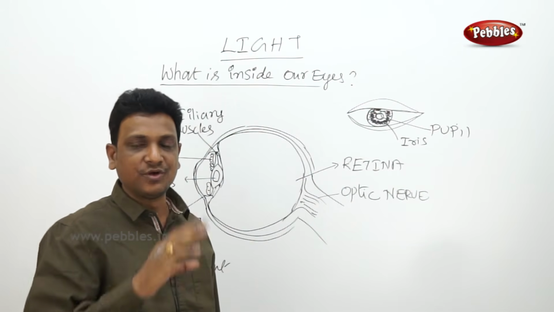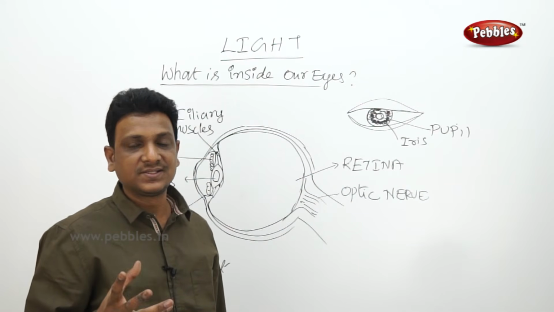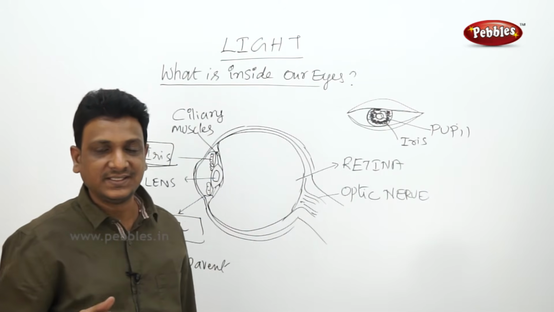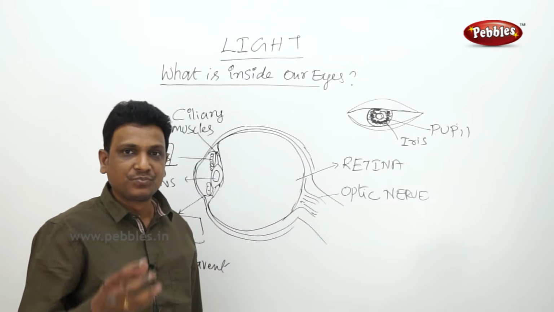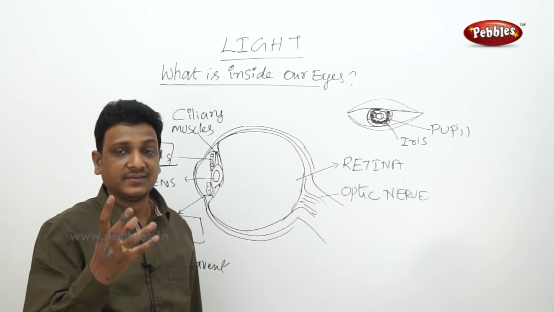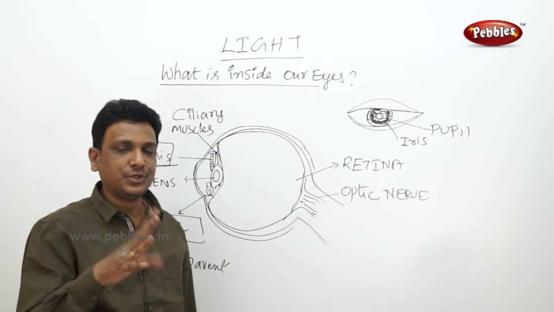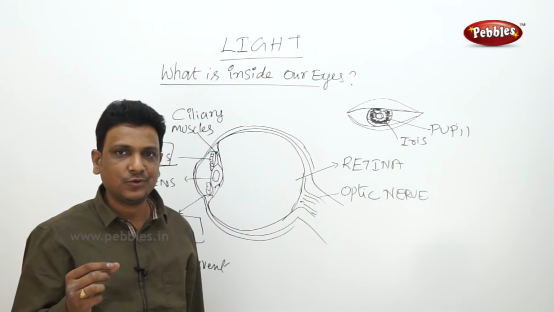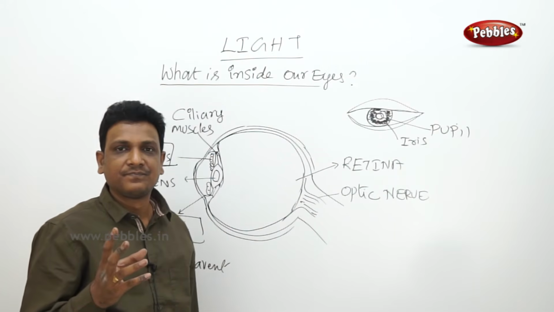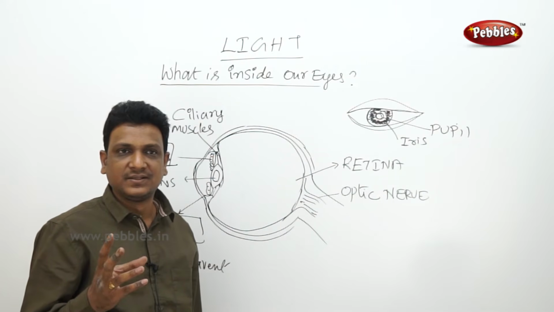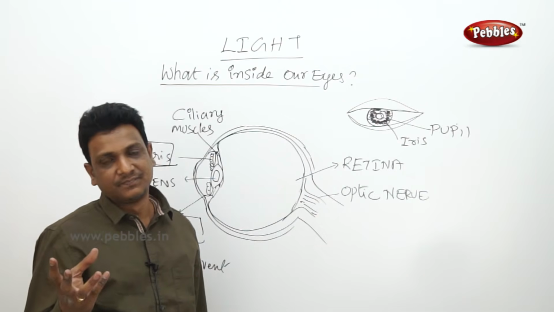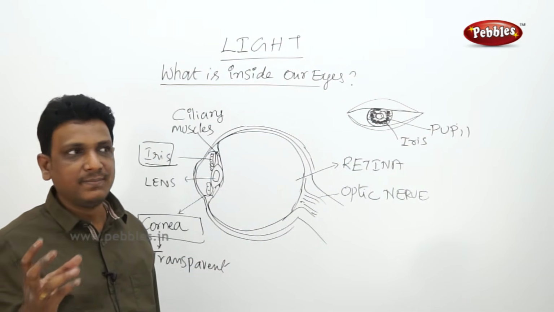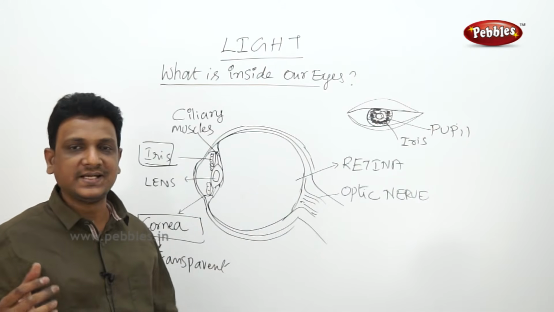But when you suddenly switch off the light, immediately what happens? Whatever light is entering your eye is not sufficient to see the things. Slowly, your pupil becomes big. That is the reason why, even though you have a bed light, you feel it is so dark. But after some 10 to 15 minutes, you can see everything in the room. The same bed light, the same amount of light, but after some time you are able to see the things. But immediately after switching off the main light, you can't see anything.